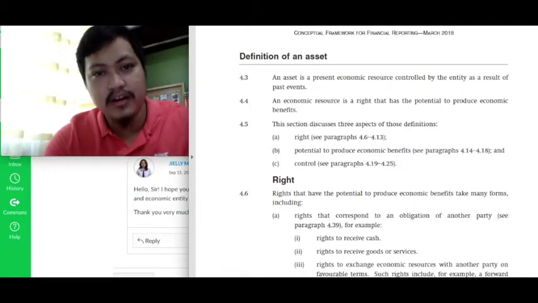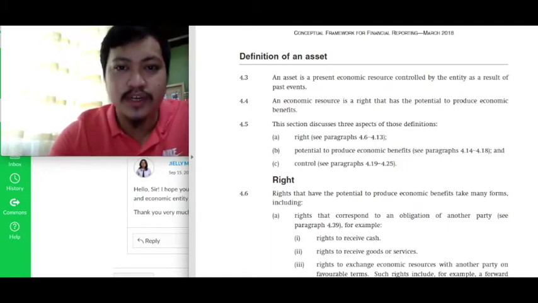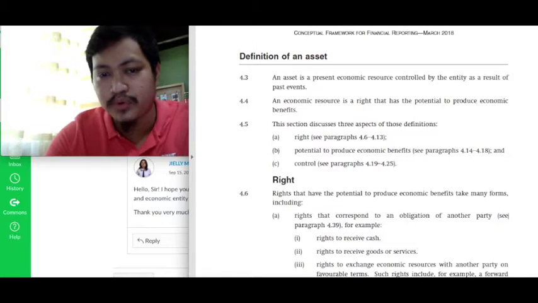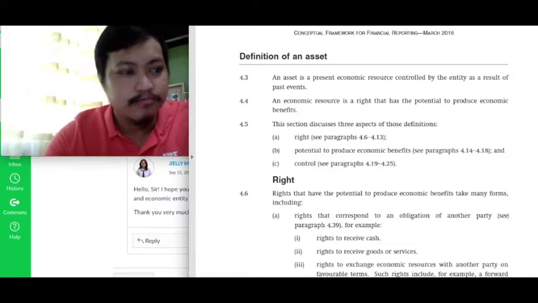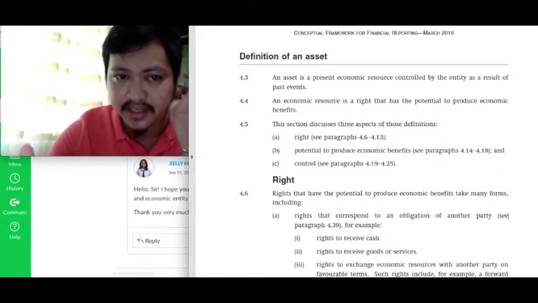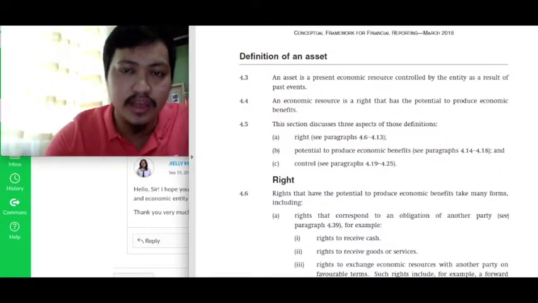Okay. Paragraph 4.4 explains to us what then is an economic resource. And an economic resource, class, is a right that has the potential to produce economic benefits. Now, this is one of the significant changes, class, brought about by the 2018 framework.